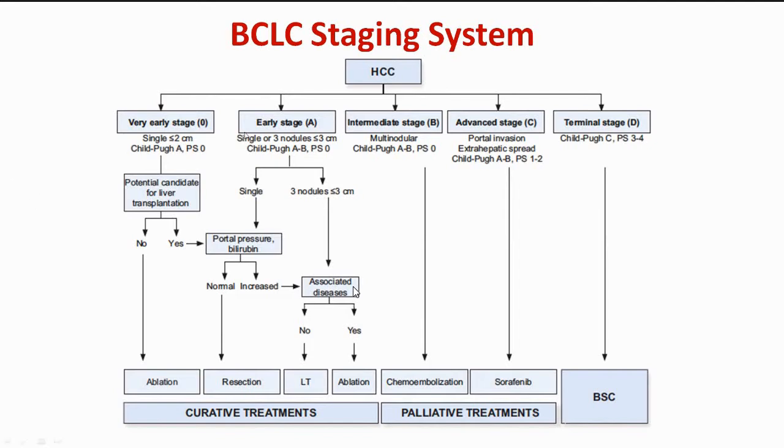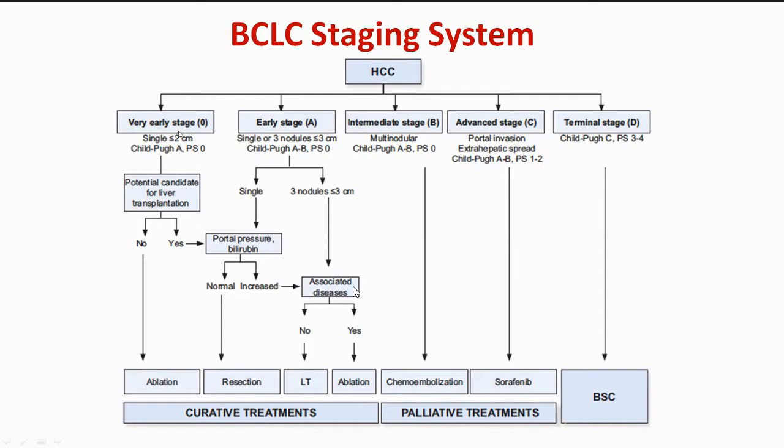If the tumor size is a little more, or there are up to 3 nodules, but no lesion more than 3 centimeter, good performance status, Child A or maybe Child B, these are early stage. And if the tumor is multinodular, Child A or Child B, good performance, these are intermediate stage. If there is advanced stage disease, portal invasion, and extrahepatic spread, we call it advanced stage tumor. And decompensated cirrhosis or Child C is a terminal stage.